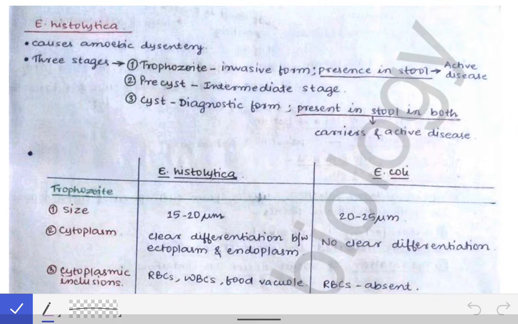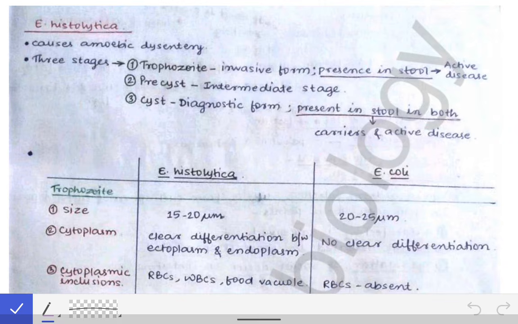Now first let me clearly tell you that this chapter, intestinal protozoan infection, will be covered in three parts. The first part will be the introduction of all of these three protozoans or the parasites, and then the second part of this chapter or second part of the video will be about the life cycle of all the three parasites, and then the third part will be about the lab diagnosis of all these three parasites or the protozoans. Okay, so first coming to the Entamoeba histolytica.